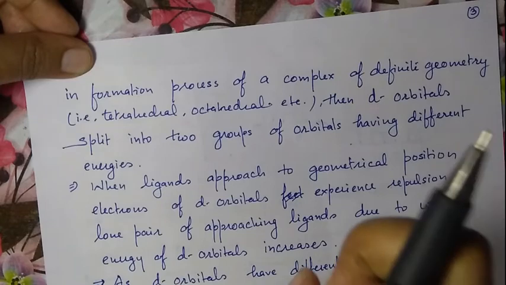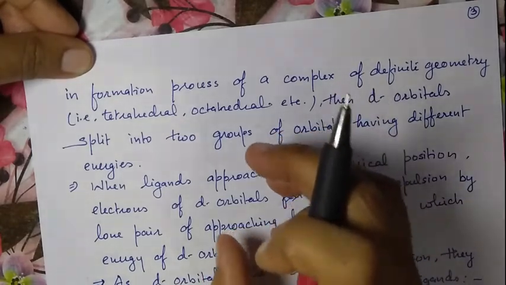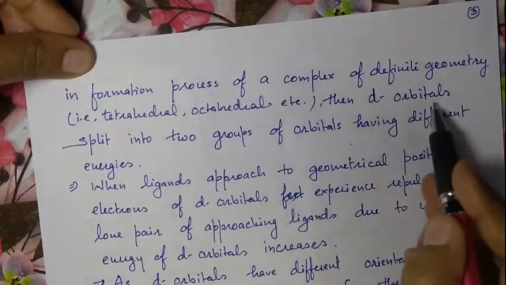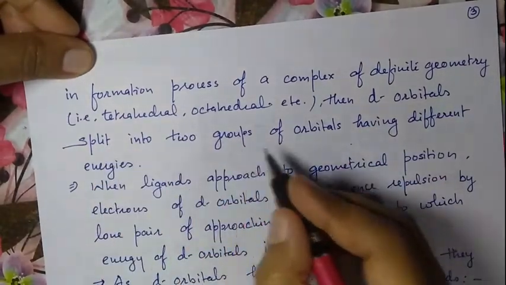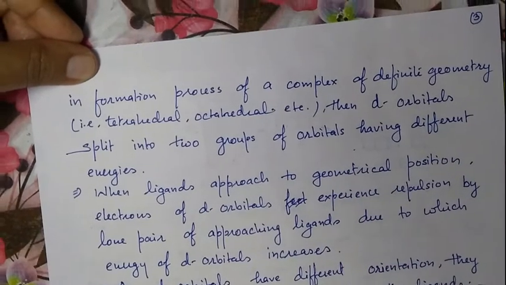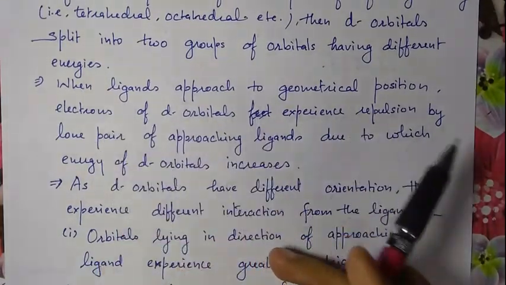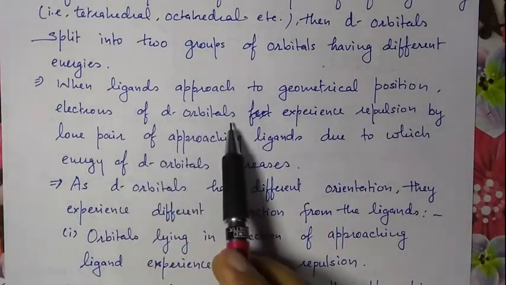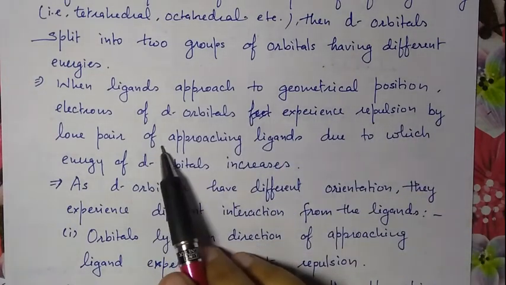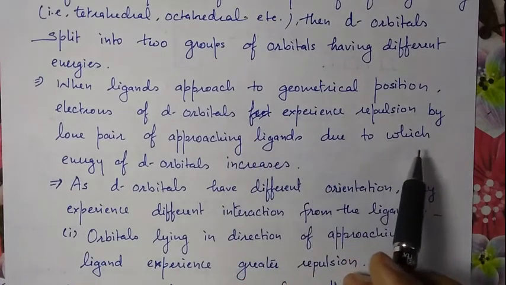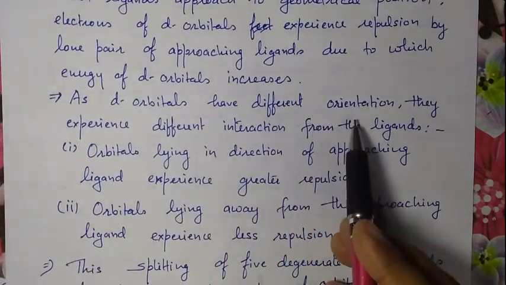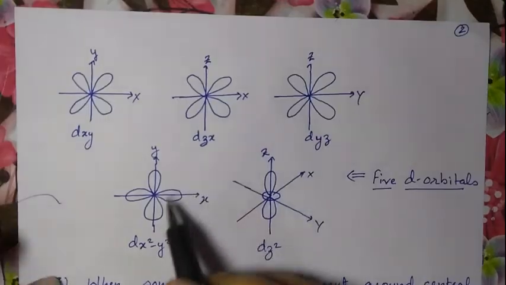When ligands approach the metal ion at points of definite geometry, then the d orbitals split into two groups of orbitals having different energy. Why is that so? It is because when ligands approach the geometrical positions, the electrons in the d orbitals experience repulsion by the lone pairs of the approaching ligands, due to which the energy of the d orbitals increases, and the d orbitals have different orientations.